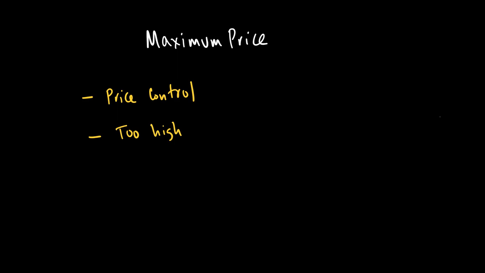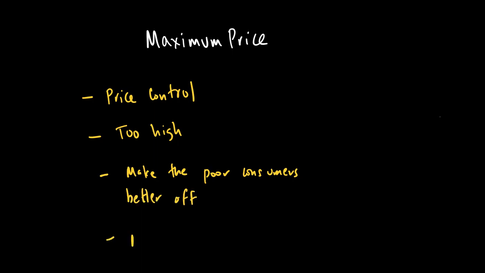So, when you put a maximum price below equilibrium, clearly people will be able to get the apartments at a lower rent, but there are other implications of it which we want to discuss. The biggest reason why we want to put a maximum price is because we want to make poor consumers better off by making a good affordable.